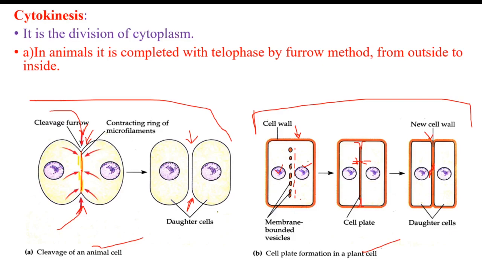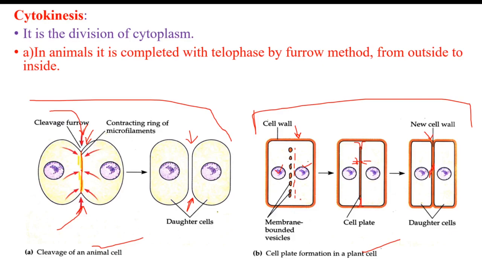In animal cells, the centrioles and centrosome are present, and therefore aster formation takes place. In plant cells, aster formation is not taking place because the centrioles and centrosomes are absent in the plant cell. And the second difference is at the time of cytokinesis.